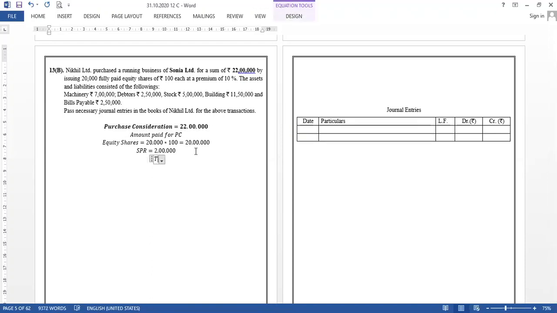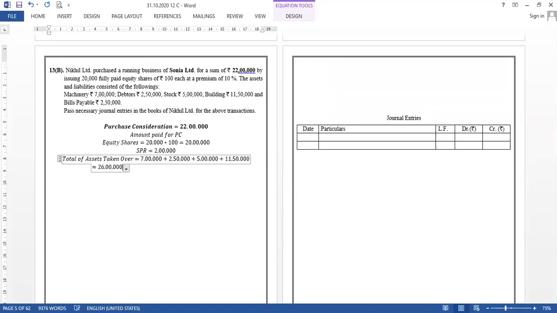Total assets taken over. Okay. So assets: machinery can be seen as rupees 7 lakh plus debtors 2,50,000 plus stock 5 lakh rupees plus building 11,50,000, right? And bills payable, okay. So let's total this, please, how much will it come to? 7 to 9, 14, 25, 26. Okay? 26 lakhs.